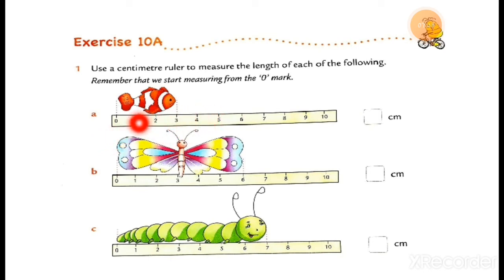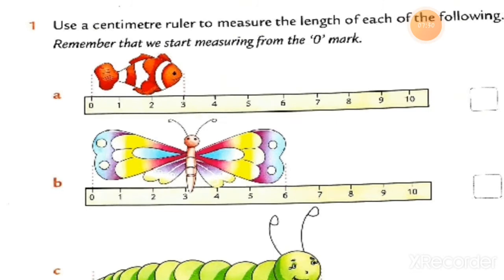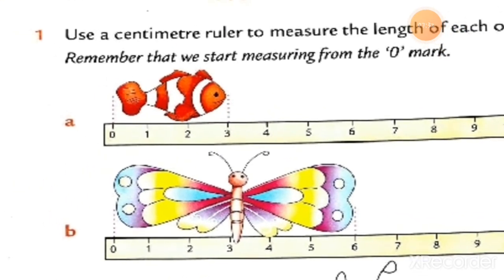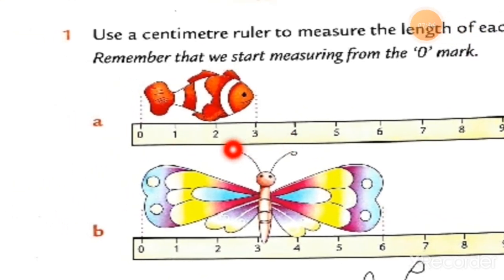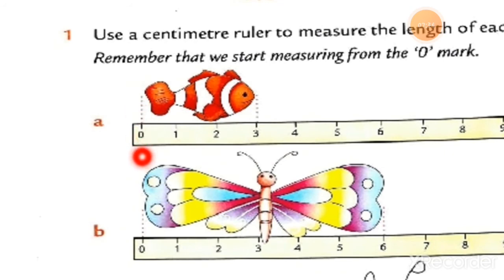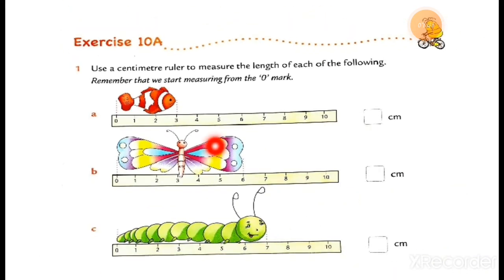How long is the fish? If you have a textbook, students, please write down the length of this fish. I'll zoom in so you can see. You have to start measuring at 0, and the end point is 3 centimeters. So the fish is 3 centimeters long.